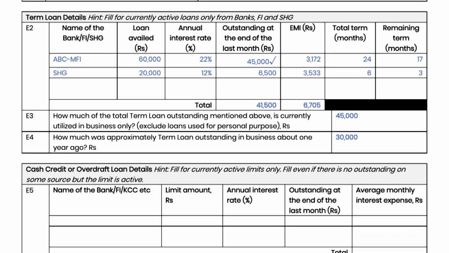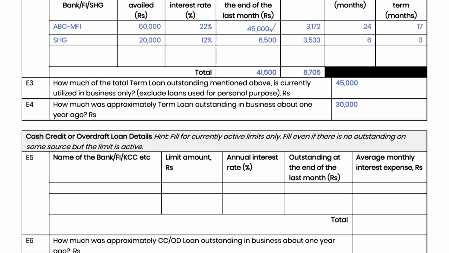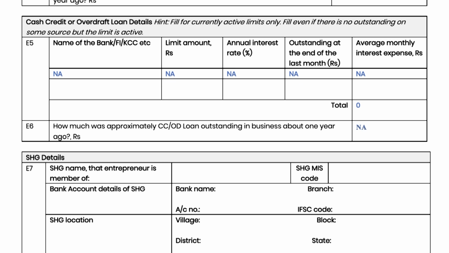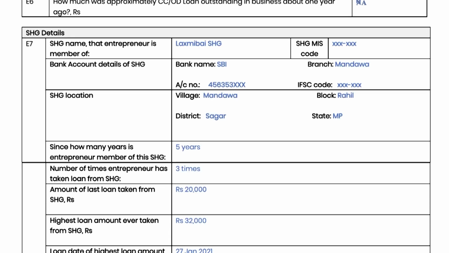In E5 table, fill the details of any CC limit that the entrepreneur may have taken. In E6, mention approximate outstanding amount on CC limit last year. If the entrepreneur has no CC limit, then just write NA in E5 and E6 table. In E7, fill the SHG details of the entrepreneur.